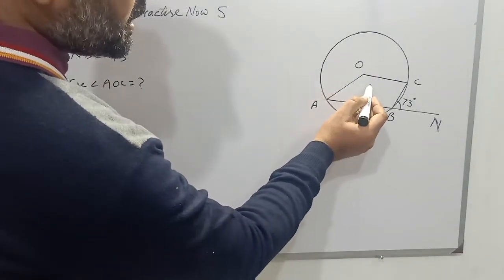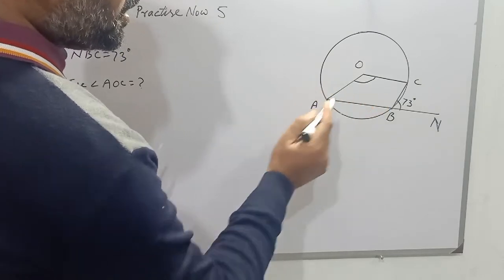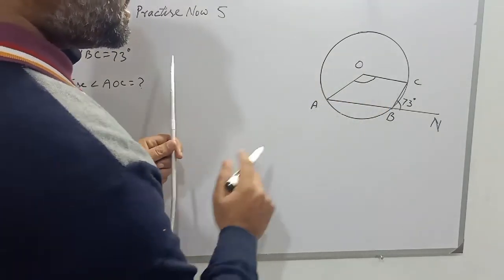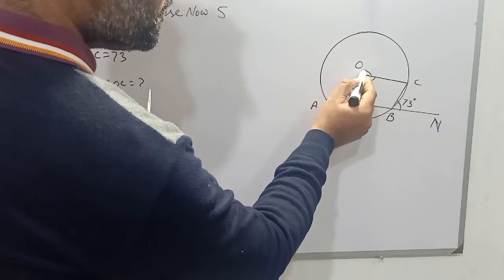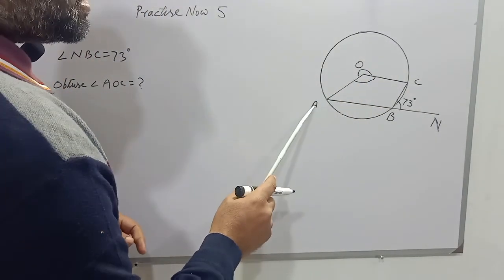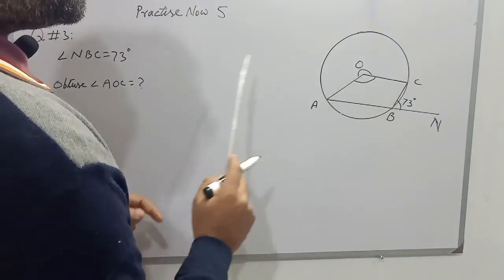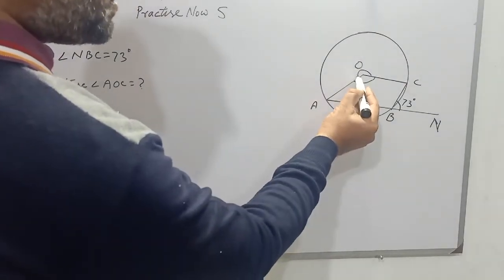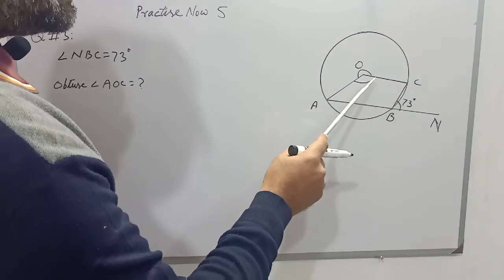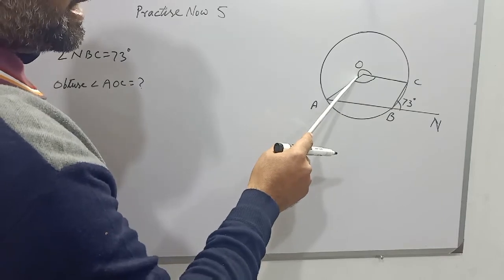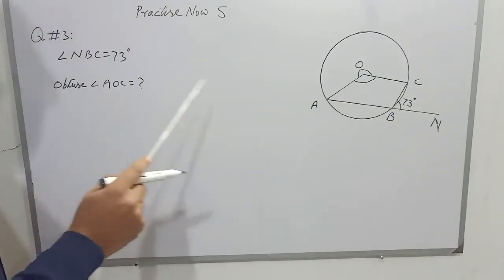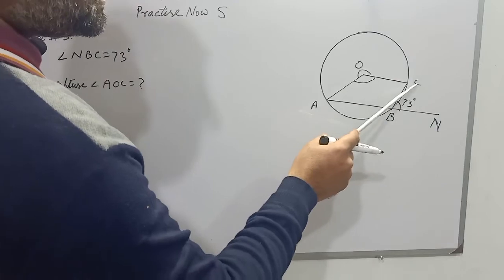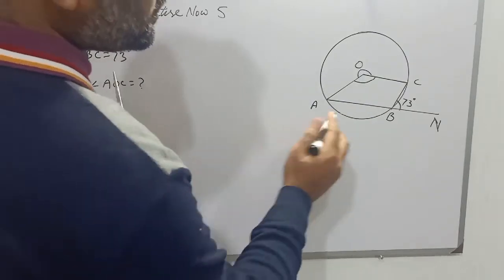Students, this angle is the obtuse angle AOC and this angle is the reflex angle of angle AOC. So if you are asked to find the reflex angle AOC, then we have to find this exterior angle, and if you are asked to find the obtuse angle AOC, then we have to find this angle.